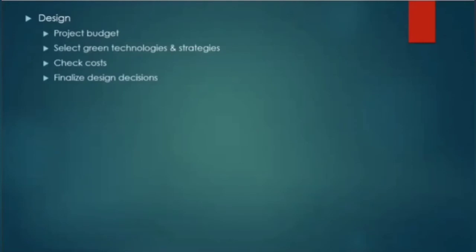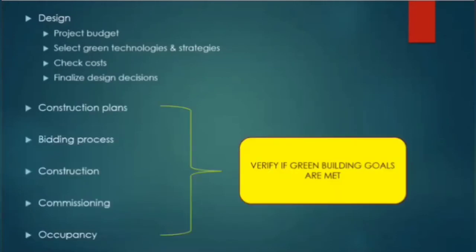Then all the costs are checked, and at the end, the design is finalized. Now, the rest of the phases, that is construction plans, bidding process, construction, commissioning, and occupancy, are all similar to the traditional way. The only difference is that in all of these phases, the project team will always be reviewing and verifying if the green building goals are being met or not.